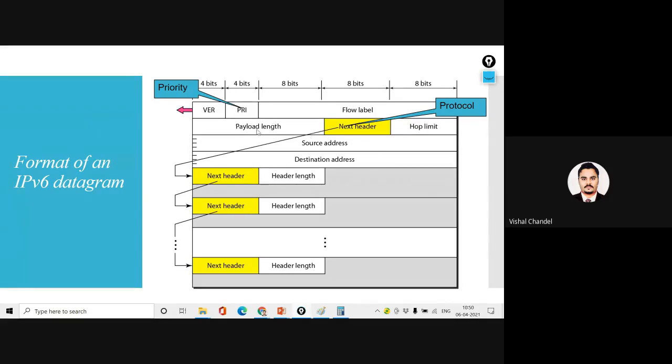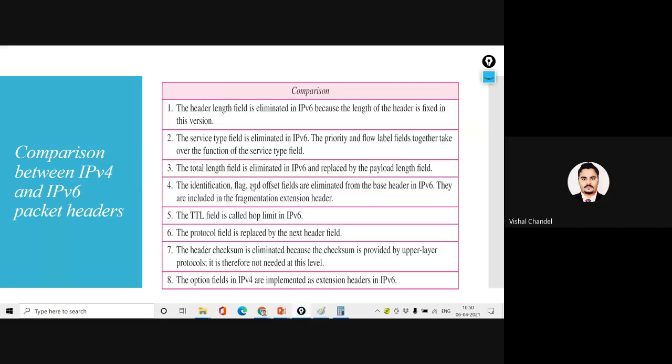Suppose in IPv4 the value is 10, then it will automatically define the combination of header and data also. That's why we have removed that, or it's replaced. The identification, flag and offset fields are eliminated from the base header in IPv6. They are included in the fragmentation or extension header.